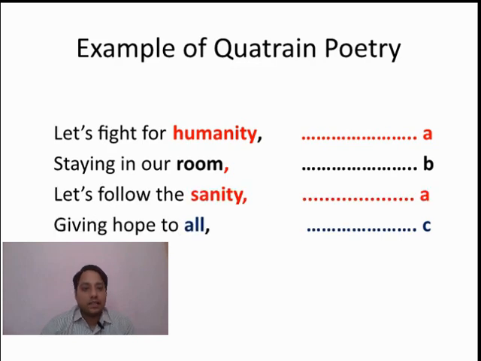Let's fight for humanity. Staying in our room. Let's follow the sanity, giving hope to all. In this Quatrain Poetry example, the first and third lines are rhyming, and the second and fourth lines are not rhyming. So the scheme is ABAC. These are the various examples of Quatrain Poetry.